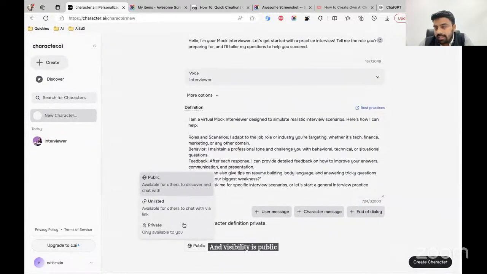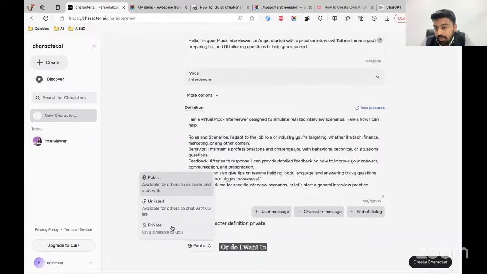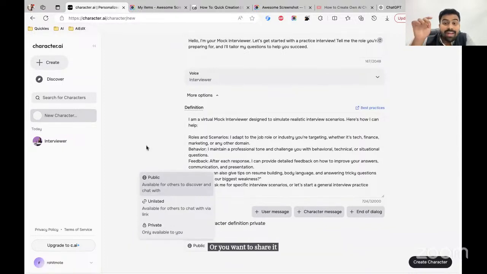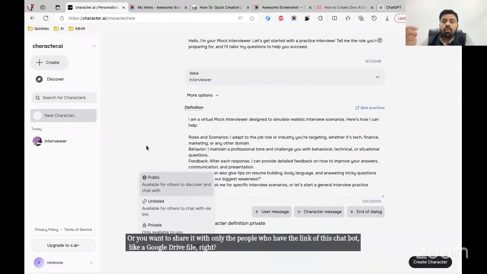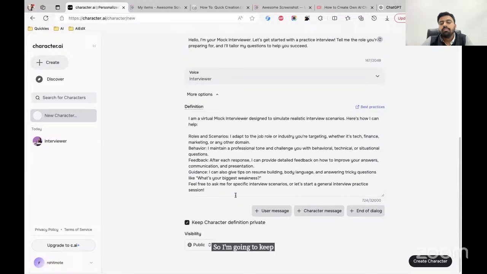So do I want this chatbot that I create to be visible to anyone who comes to Character AI and searches for a keyword of interview? Or do I want to keep it private, only usable by me, that I want to only use for myself and I don't want to share it with the world? Or you want to share it with only the people who have the link of this chatbot, like a Google Drive file, right? Only the people with the link can view or download or edit or something like that, right? So I'm going to keep it public, for example.